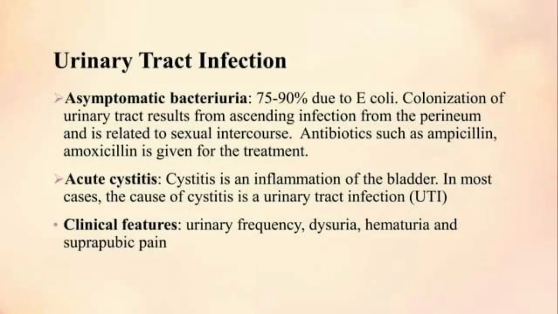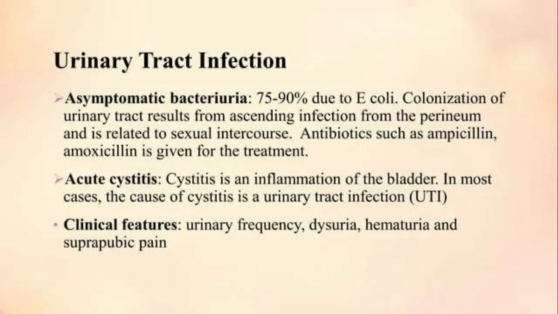Urinary tract infection, which means UTI, is most common in females. Asymptomatic bacteriuria, 75 to 90% due to Escherichia coli bacteria, affects the female urinary tract. It means colonization of the urinary tract resulting from ascending infection from the perineum, and it is related to sexual intercourse. Antibiotics such as ampicillin and amoxicillin are given for the treatment. These are some antibiotics that can be used during a UTI.